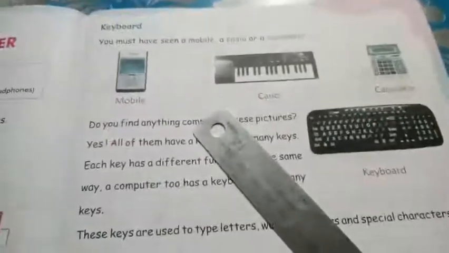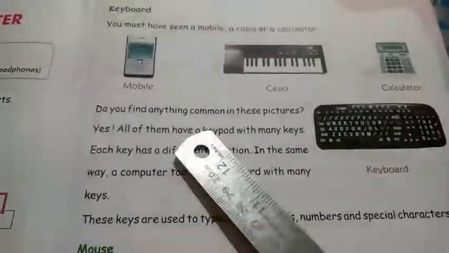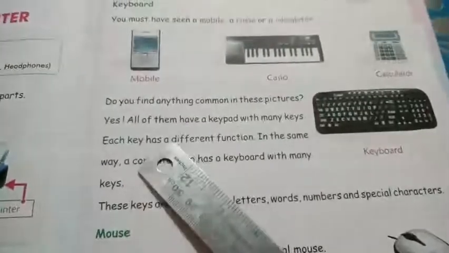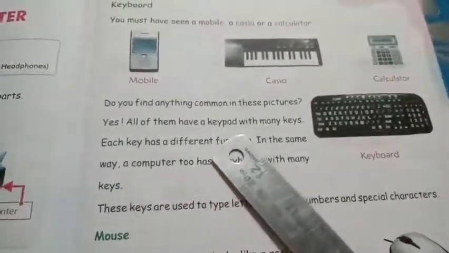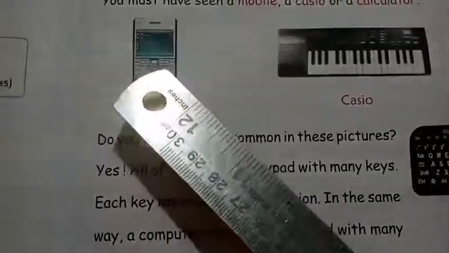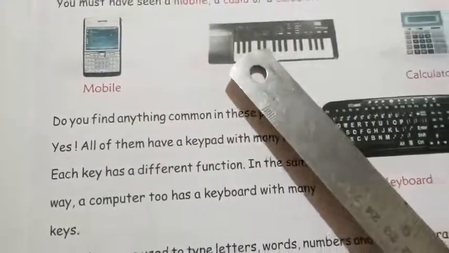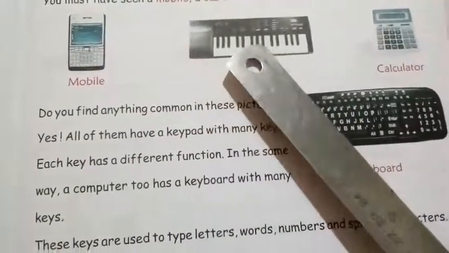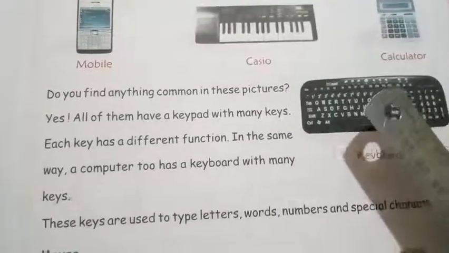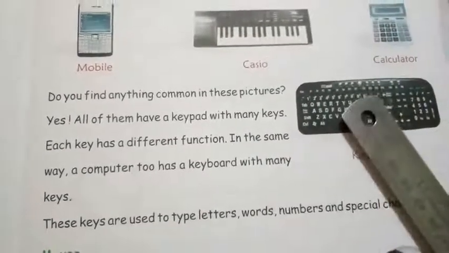Children, do you find anything common in these pictures? Yes, all of them have a keypad with many keys. See, mobile, so many keys are available here. Casio, it has also many keys. Calculator, likewise. Students, a keyboard also has so many keys.